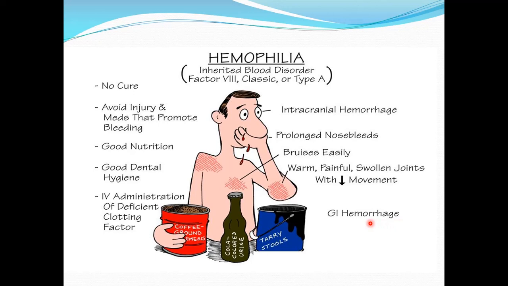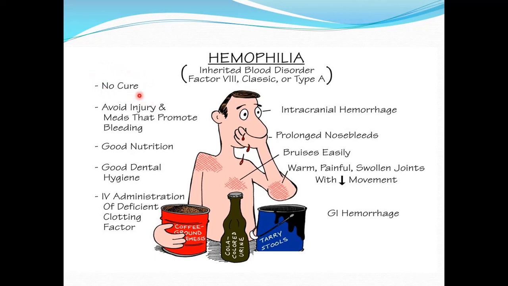Due to gastrointestinal hemorrhages, there can be tarry stools, which is due to presence of blood in the stools, and there can be coffee ground emesis, that is dark brown colored vomiting because of bleeding in the stomach, and bleeding within the kidney can result in cola colored urine, again because of presence of blood in the urine. Now regarding the treatment, one should remember that there is no cure.